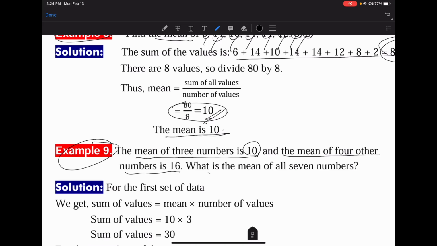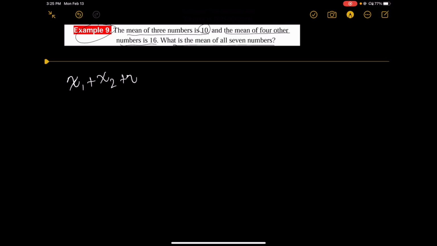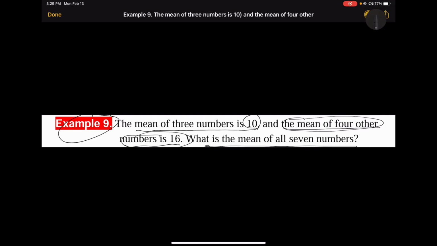Example 9: the mean of 3 numbers is 10, the mean of 4 other numbers is 16. What is the mean of all 7 numbers? ምን ይላል? እሺ ነው እንግዲህ ዘጠነኛው ኤግዛምፕል ላይ the mean of 3 numbers is 10 ተብለናል። የሶስት ቁጥሮች ሚን 10 ነው። ለዛ ሶስቱን ቁጥሮች ማን እንበላቸው? x1, x2, x3 ብንላቸው የነዚህ ቁጥሮች ሚን ስንት ነው? (x1 + x2 + x3) over 3 = 10 ነው ተባልን። And the mean of 4 other numbers is 16።